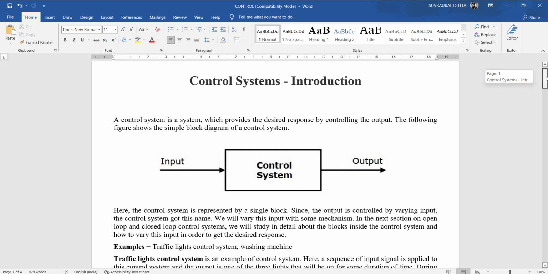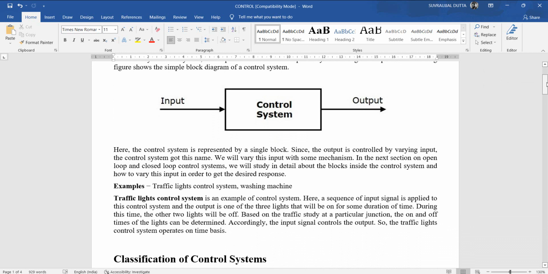Examples: traffic light control system and washing machine. Traffic light control system is an example of a control system. Here a sequence of input signals is applied to this control system and the output is one of the three lights that will be on for some duration of time.